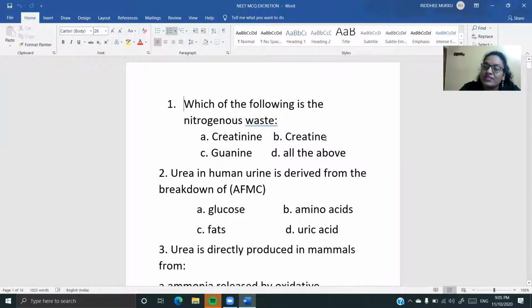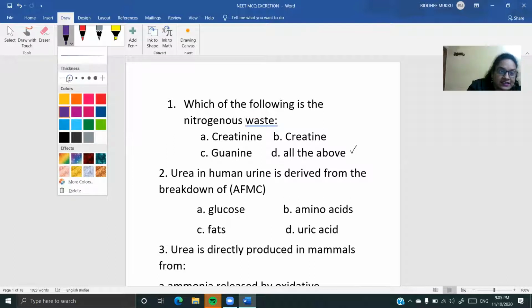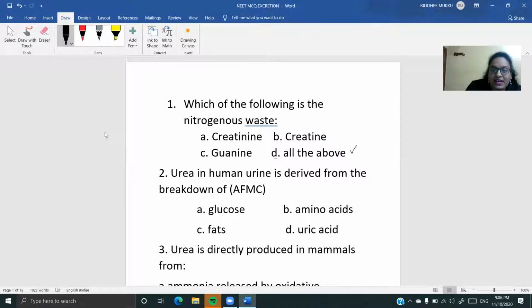and we even take in creatine through our diet, which is not absorbed into the body, and it is going to be thrown out through the urine. So creatine is excreted through urine, creatinine is excreted through urine, guanine is excreted through urine. So our answer for this is going to be all of the above, because all of them belong to this particular category. So this is option D.